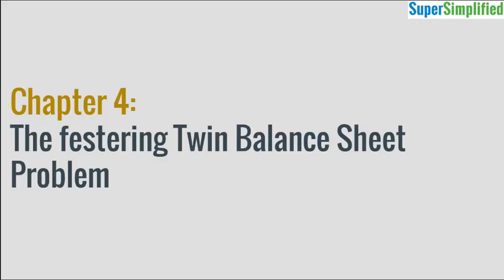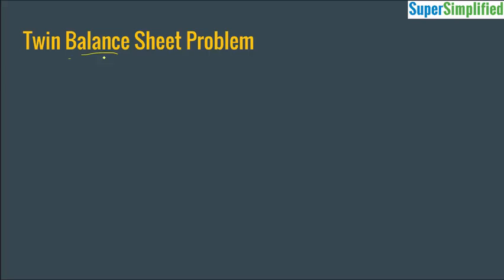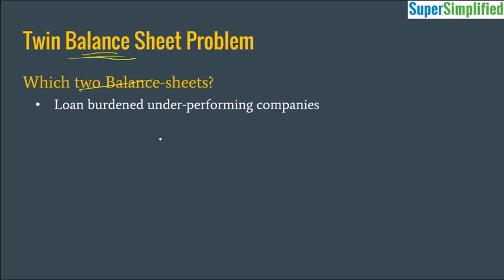So let's get started. The title of Chapter 4 is The Festering Twin Balance Sheet Problem. Now what is this twin balance sheet problem? And which are the two balance sheets we are talking about? First is the balance sheet of the companies which have taken huge loans in the past, but their present financial performance is not up to the mark and hence they are not able to repay the loans. And second balance sheet is of the banks which have given these loans and their balance sheet is burdened because of the bad loans. For them, it is a non-performing asset.